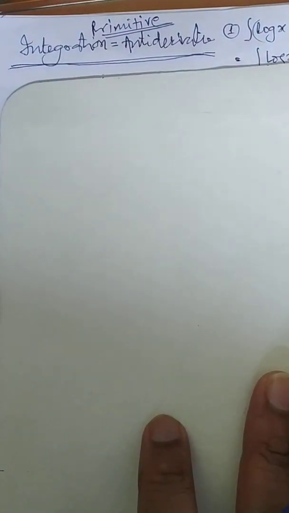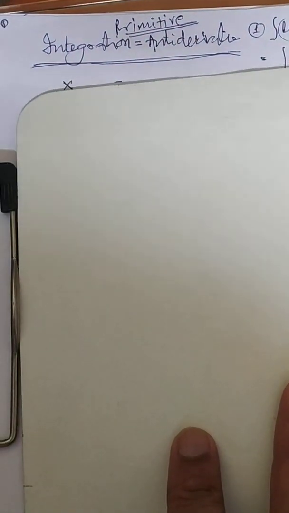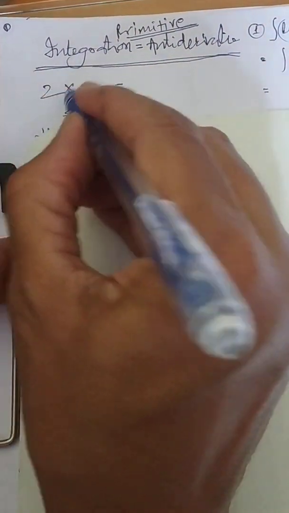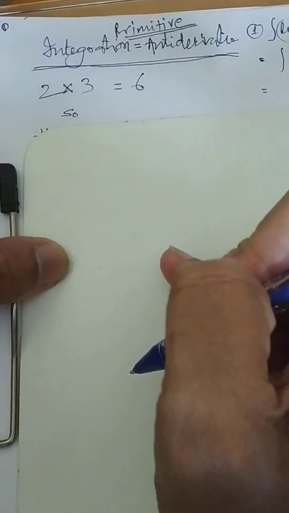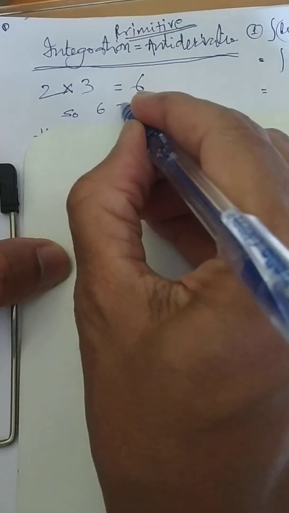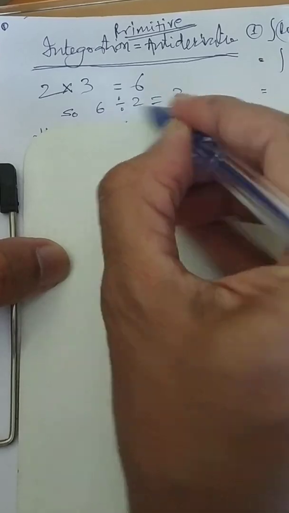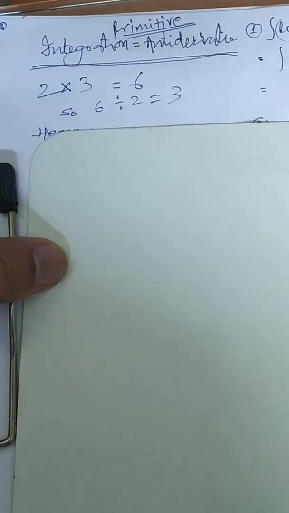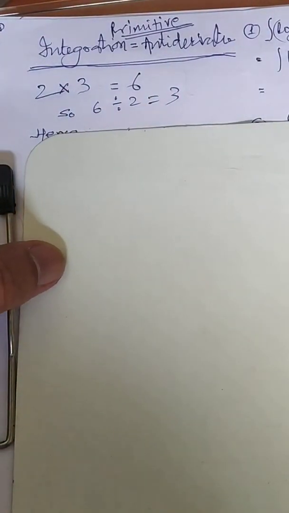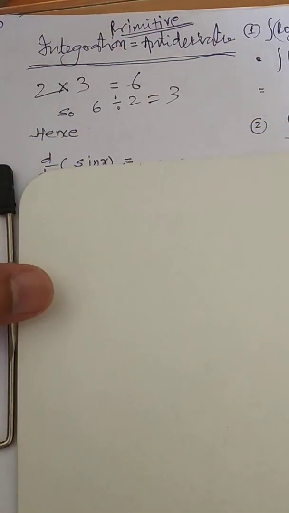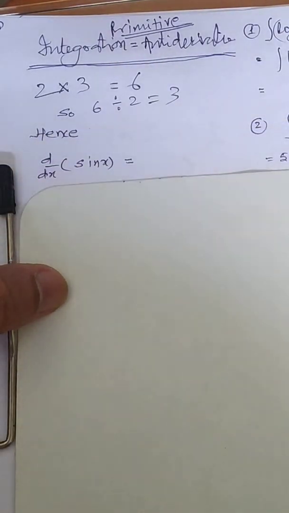Why it is called antiderivative, that first I will be explaining to you. You know that 2 into 3 is nothing but 6. So 6 divided by 2 will be equal to 3. So this kind of relation holds. Therefore we are calling it antiderivative. Now you know some remarks.